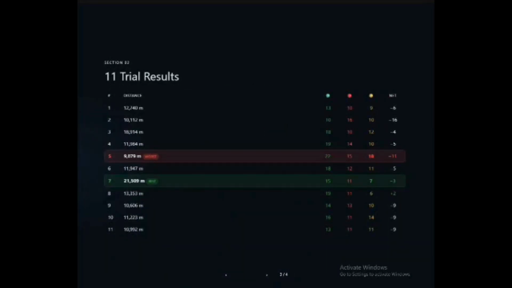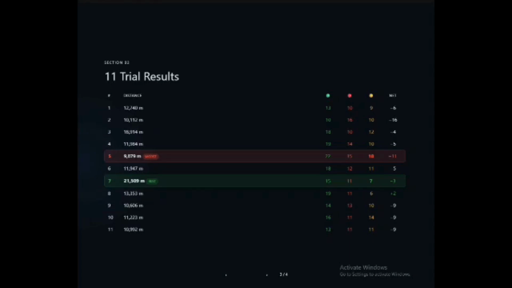Alright, so here are the full results across all 11 trials. You can see the distance, green, red, and yellow token counts, and the net score for each run. The standout run is trial 7, highlighted in green, where we hit 21,509 meters. That is also the run with the lowest yellow token count at just 7, and a combined penalty count of only 18 across red and yellow. Everything worked properly on that round.